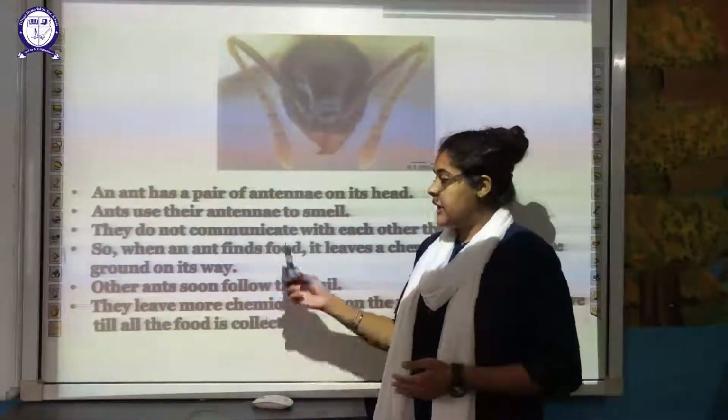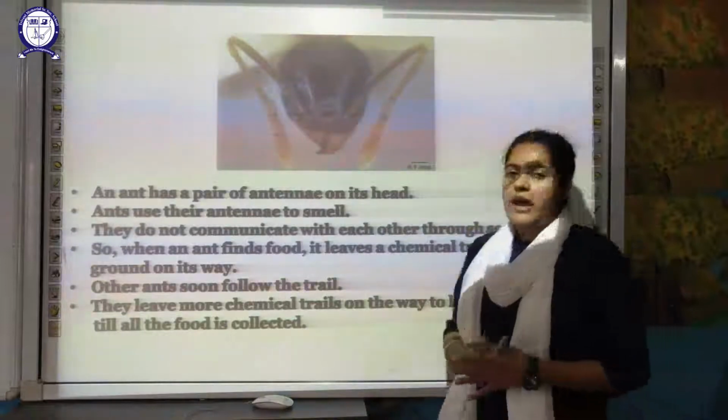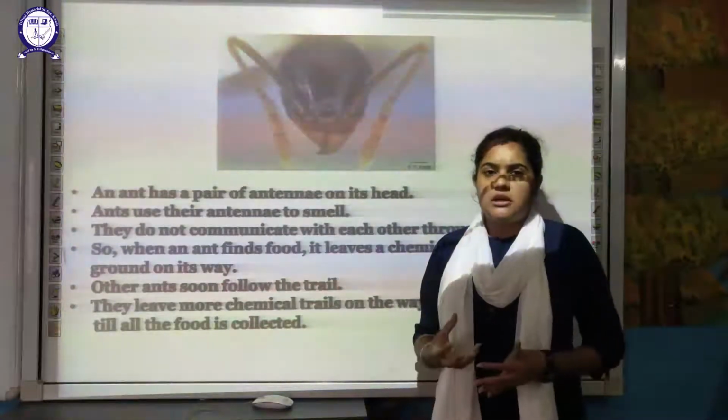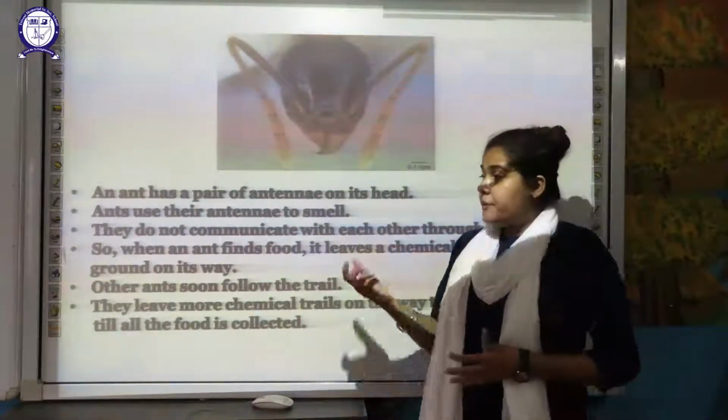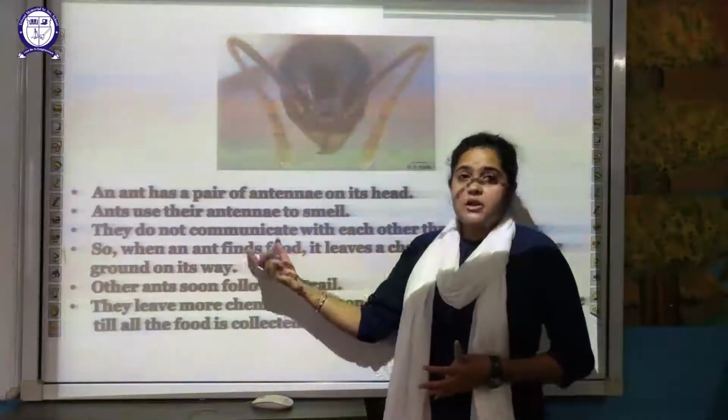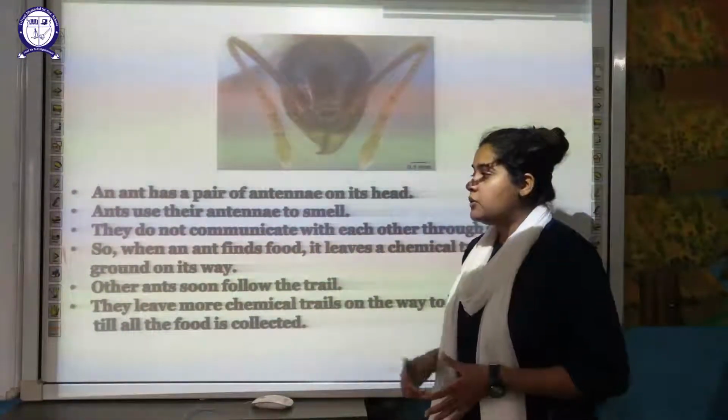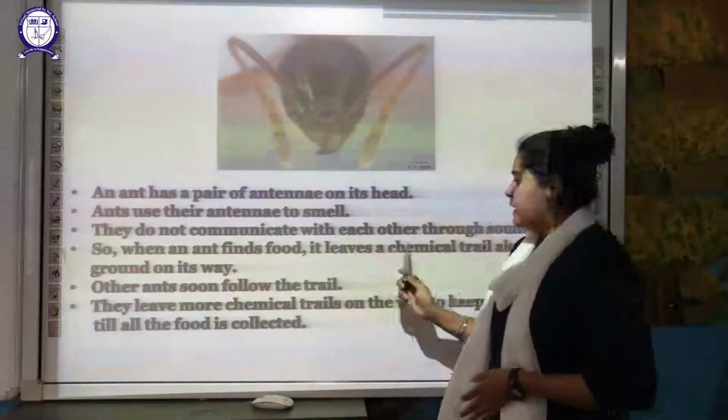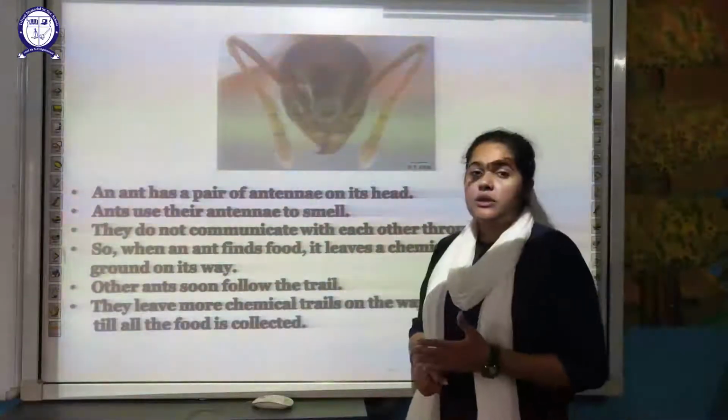Ants do not communicate with each other through sound. As we communicate, we talk with one another and use a certain language, but these ants are not communicating by producing any sound. Rather, they use smell to find the food.